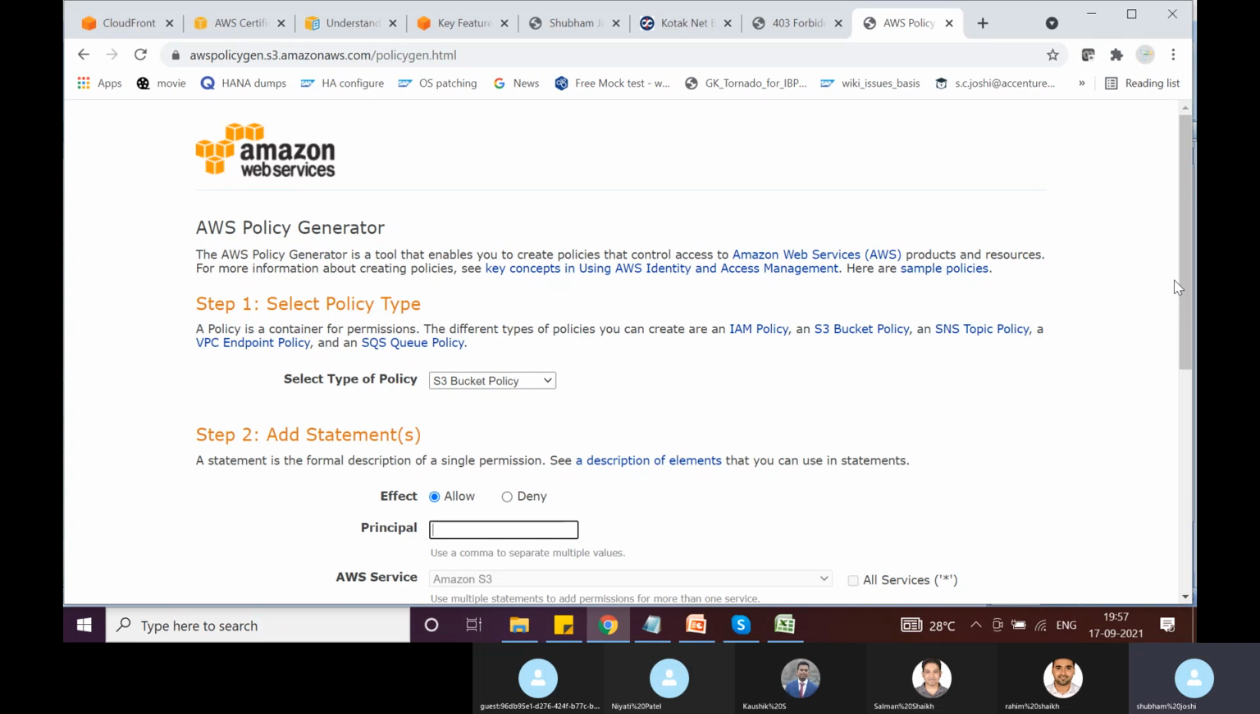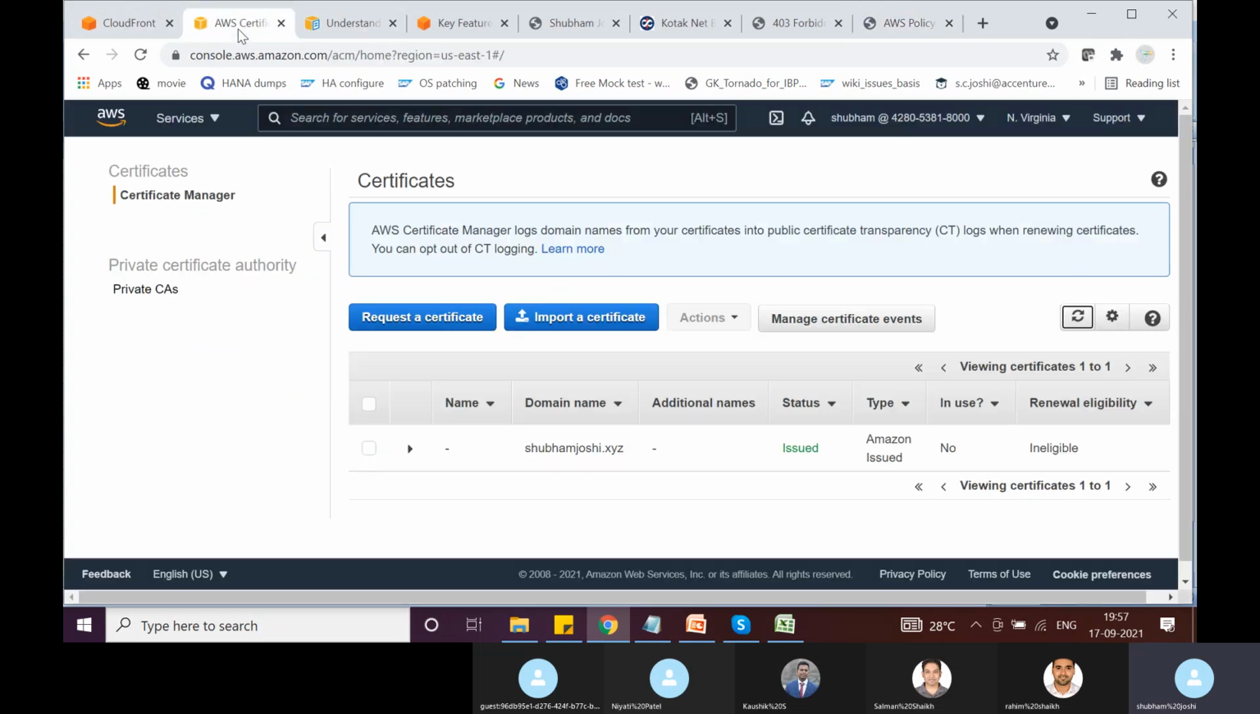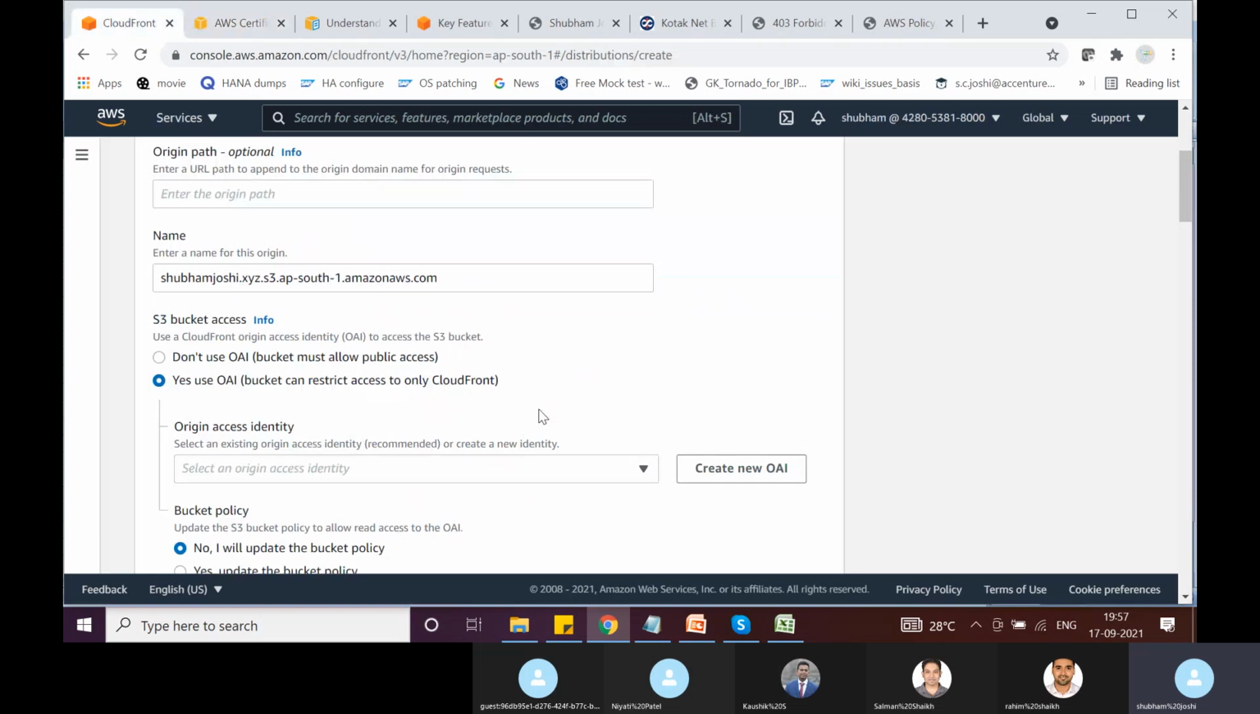OK, so is it clear now what I'm trying to say, or not yet? Shubham, the origin access identity will be accessed by whom?